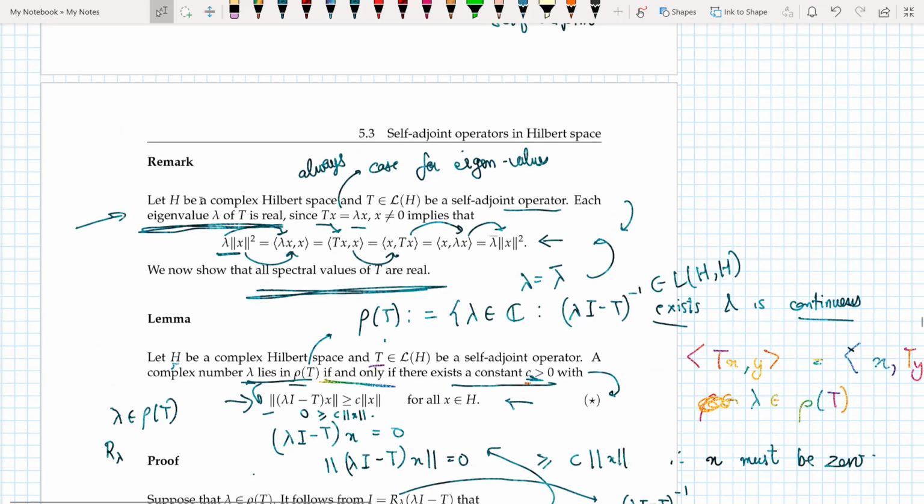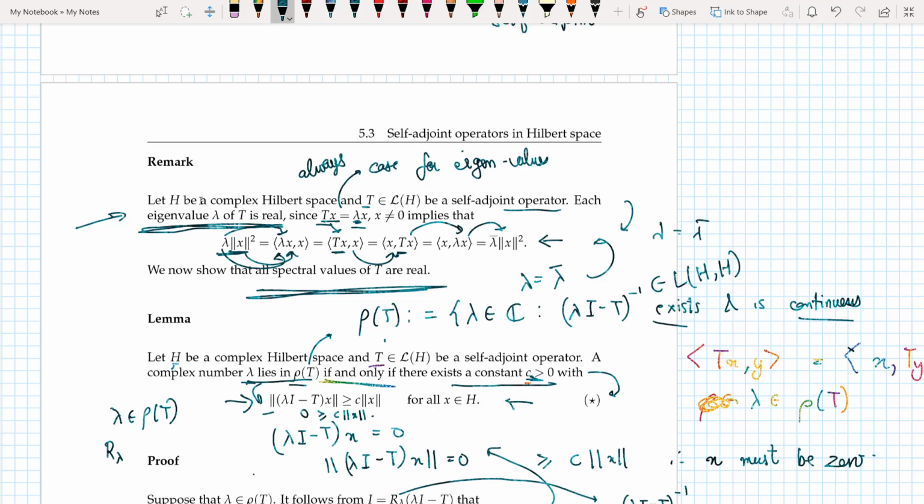If you see from the computation, we have Tx equals lambda x. So the norm of x squared can be written like this. I put the lambda inside, then lambda x equals Tx. I put the T over that side. It's only true if T is a self-adjoint operator. And Tx equals lambda x, I put the lambda outside, then if lambda equals lambda complex conjugate, then lambda must be real.